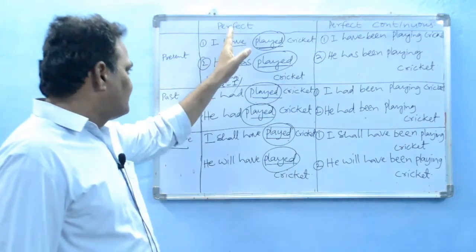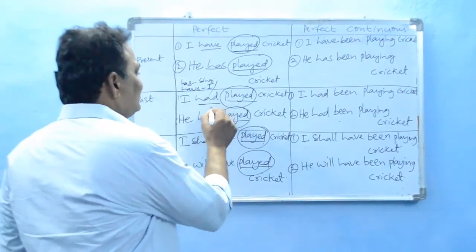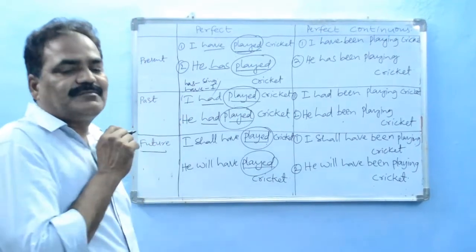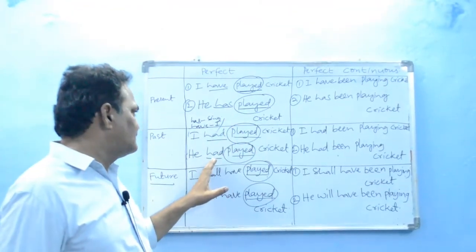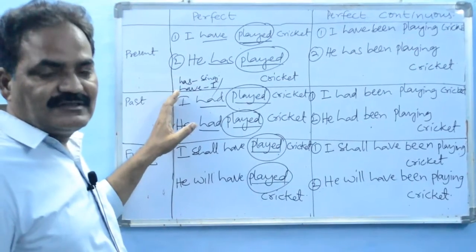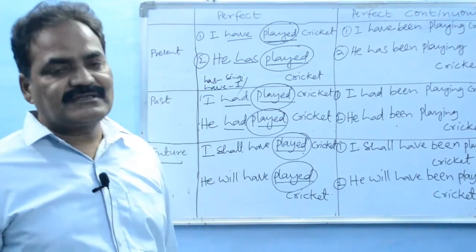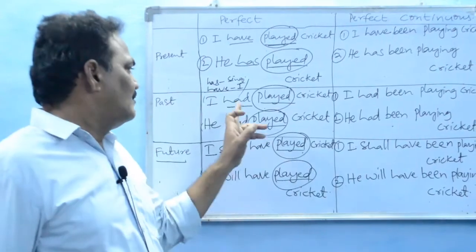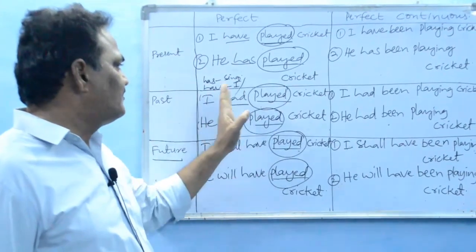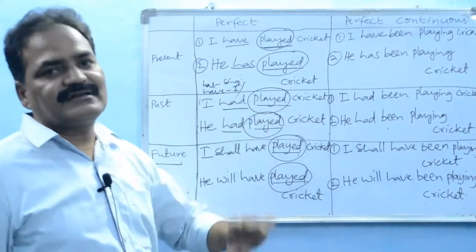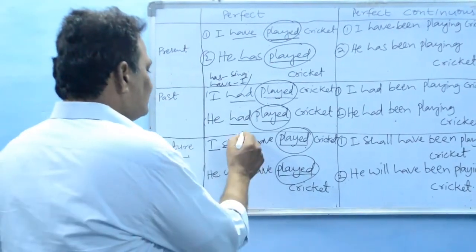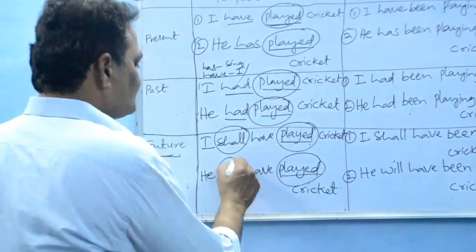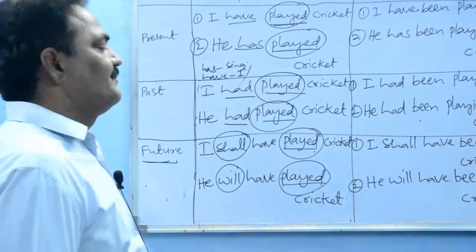In the past perfect tense, only had is used with the past participle main verb. Only had, whether it is a singular subject or plural subject. So I had played cricket, he had played cricket. In future, we have will or shall always, it is common.